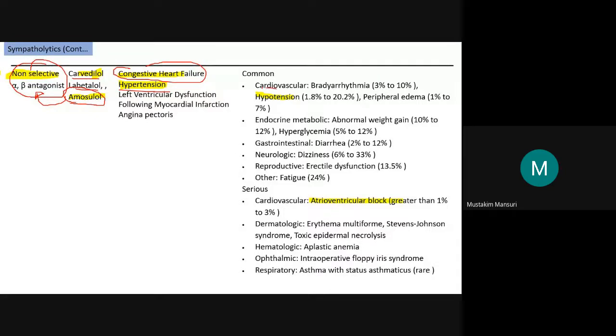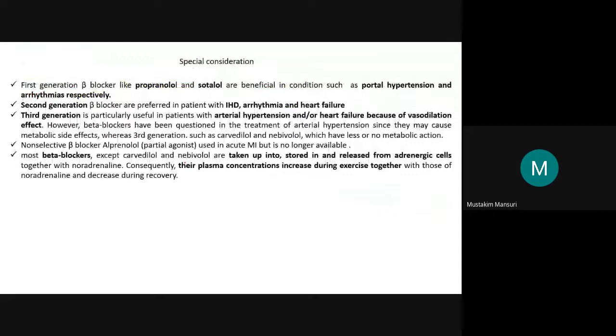Again, adverse effects, cardiovascular adverse effects, they are hypotension as well as severe cardiovascular effects. They are atrioventricular block, that is the serious cardiovascular adverse effect, but that is in less than 1% to 3% of the population. So just in summary, the first generation blockers like propranolol, sotalol, they are beneficial in the treatment of arrhythmia as well as the treatment of portal hypertension.